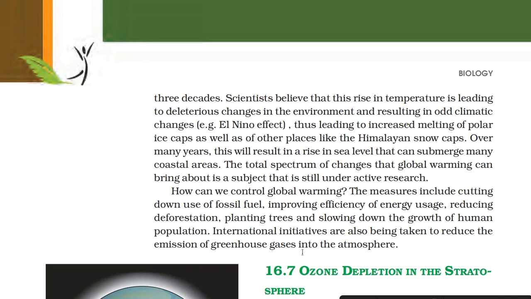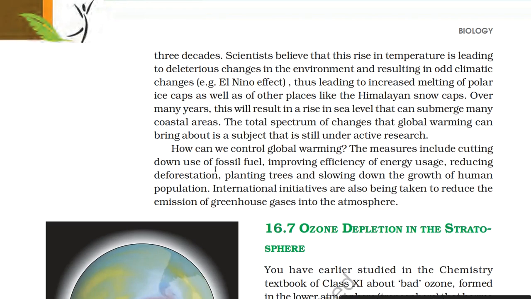Scientists believe that this rise in temperature is leading to deleterious changes in the environment and resulting in odd climatic changes such as the El Nino effect, thus leading to increased melting of polar ice caps as well as other places like the Himalayan snow caps. Over many years, this will result in a rise in sea level that can submerge many coastal areas. The total spectrum of changes that global warming can bring about is a subject that is still under active research.